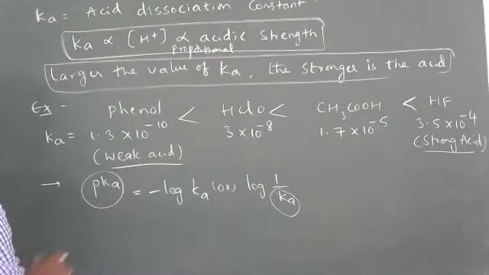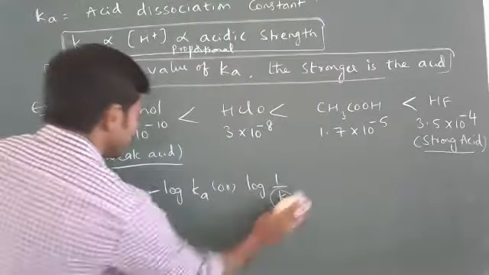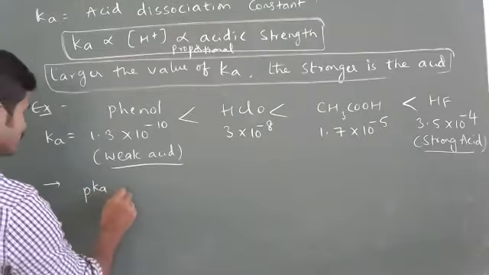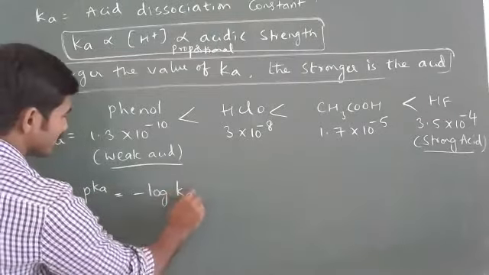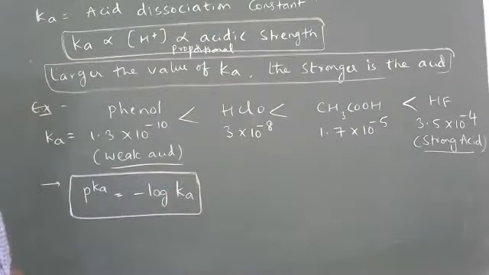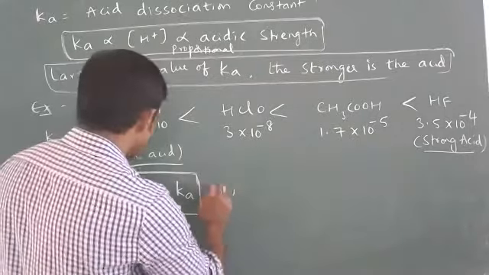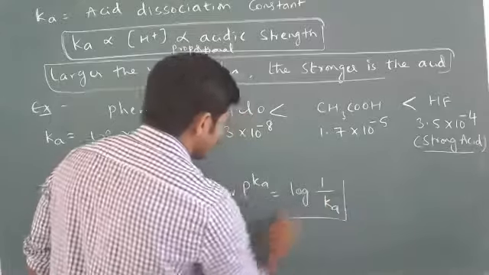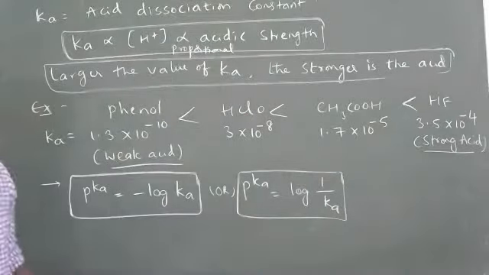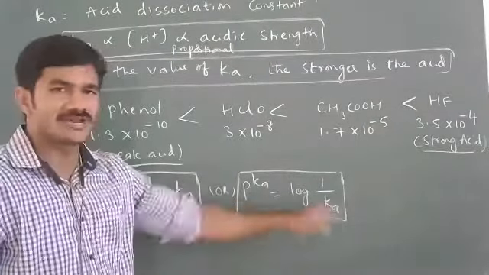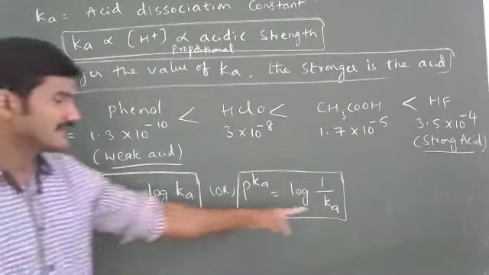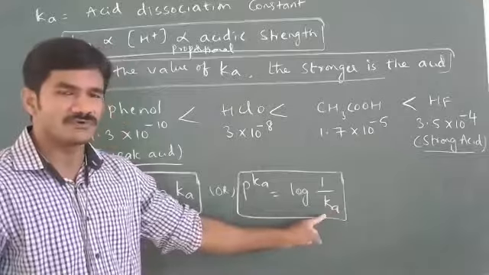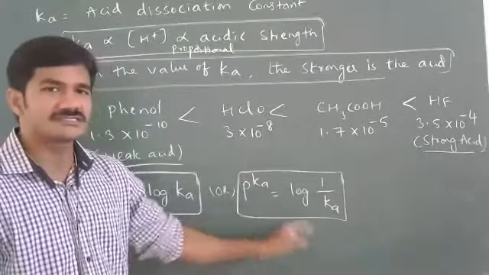So here, if you observe pKa, if I write the equation once again, pKa is equal to minus log Ka. So which means what? I can write this as pKa is equal to log 1 by Ka. If I remove the minus, I can write the reciprocal of Ka. So Ka and pKa are inversely proportional to each other. When the Ka value is more, the pKa value is less. When the Ka value is less, the pKa value is more.